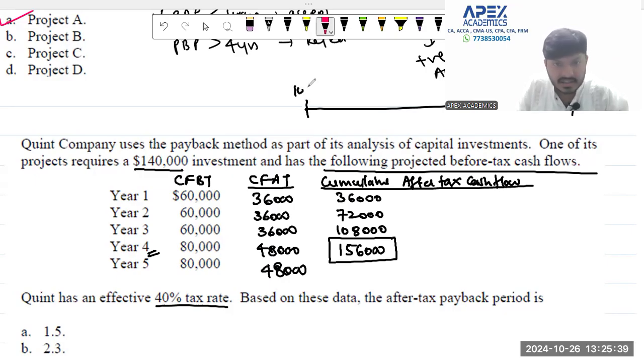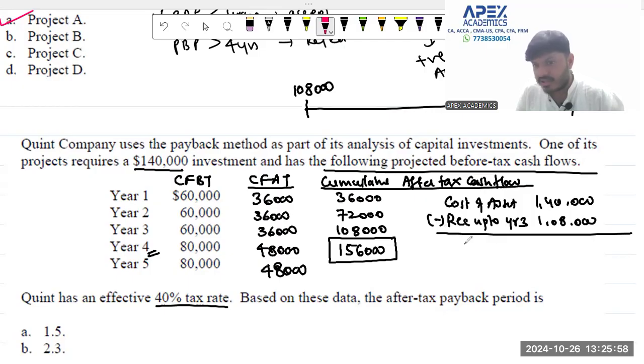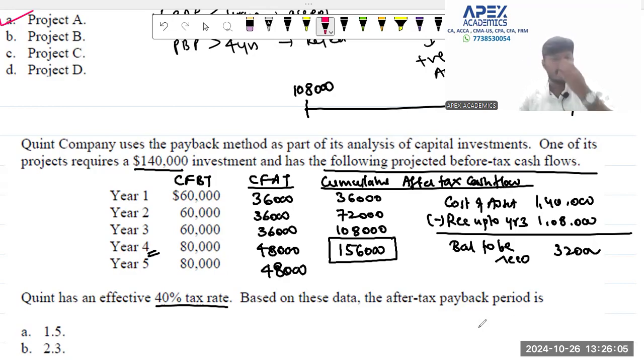At the end of year 3, the recovery is 1,08,000. So my balance, now see what is the cost of the asset? The cost of the asset as far as we are concerned is 1,40,000 minus recovery up to year 3, which is coming to be 1,08,000. So what is the balance to be recovered? The balance to be recovered is 32,000.